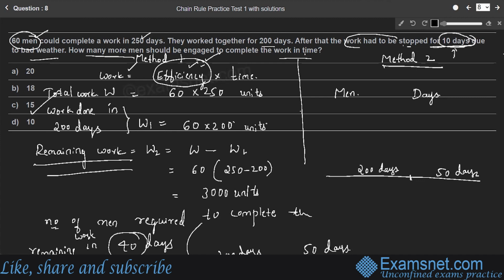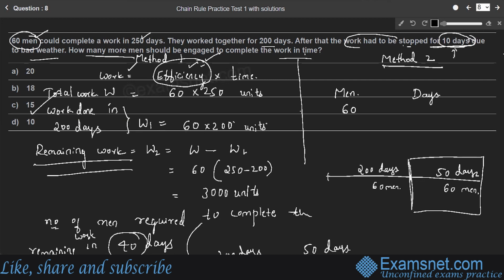So in the ideal case, how many persons are working in the two different situations? 60 men and 60 men, continuously working to complete the total amount of work, right? Therefore, we'll consider in the ideal case, how many persons are working? 60 men working for how many days? We just focus on the next part, right?